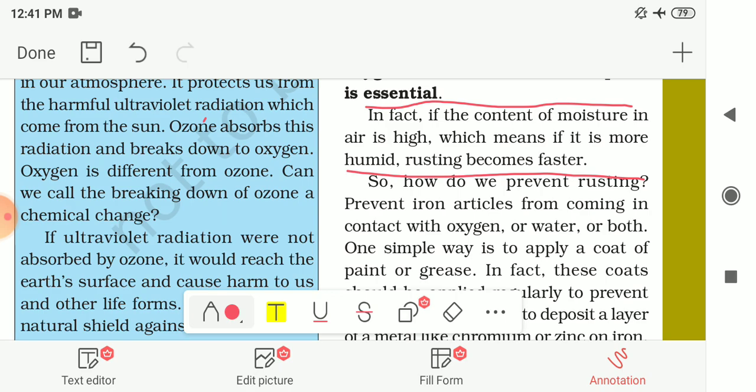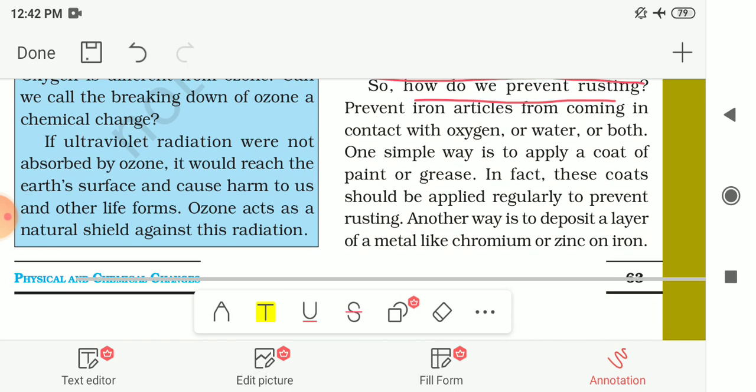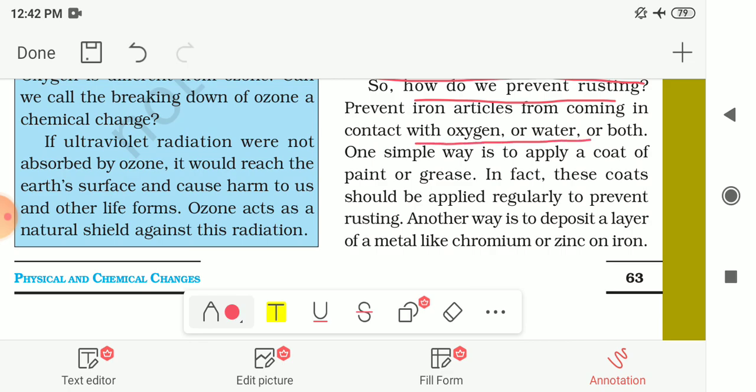Now how do we prevent rusting? The question is how we can prevent this rusting. We have to prevent iron articles from coming in contact with oxygen or water or both. As we had seen, for rusting, oxygen and water both are essential. So to prevent rusting, we have to keep iron articles from coming in contact with oxygen, water or both of them. One simple way is to apply a coat of paint or grease.